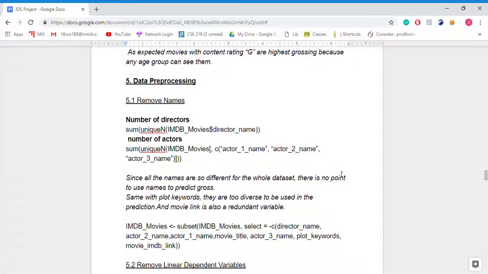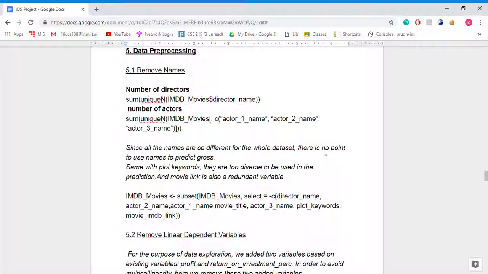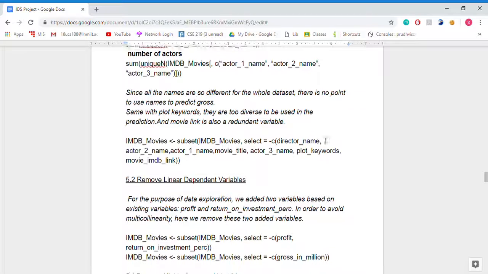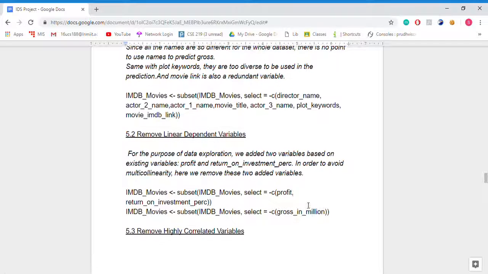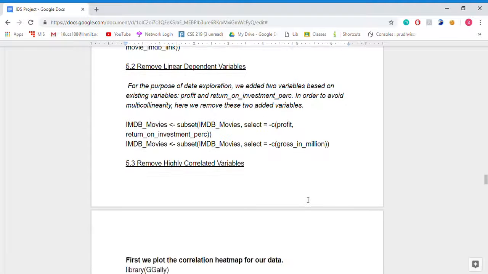Now we will come to data pre-processing. First, in this process, we are removing names which will not be affecting our gross prediction model. So we are removing movie director name, actor 1 name, and actor 3 name. Now we are removing linearly dependent variables. Earlier we had taken profit and return on investment attributes. Now we are removing them for the sake of analysis.